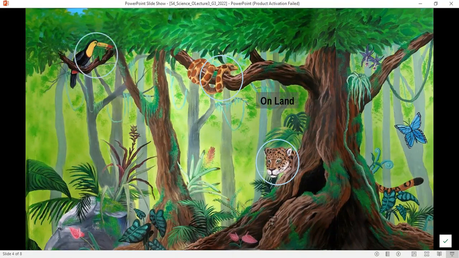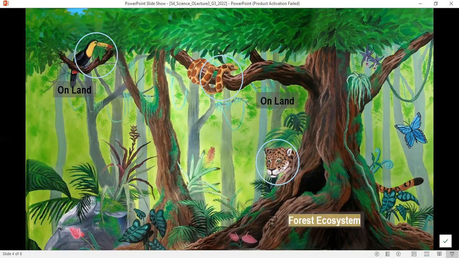The bird, this toucan, I think, also lives on land. These animals use the non-living things found in this forest, such as the rocks to hide behind, such as the oxygen and the carbon dioxide found in the air, the light, the water in the forest. This is the forest ecosystem.